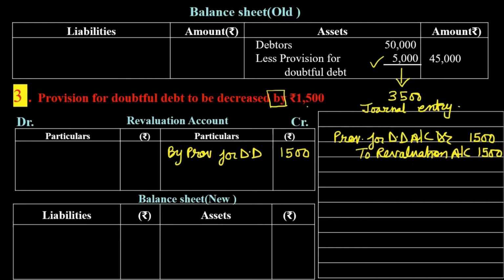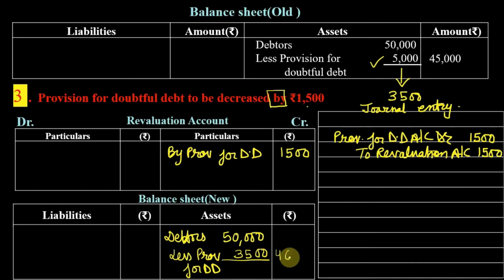Now let us see the effect on debtors in new balance sheet. So debtors are 50,000 less provision for doubtful debt. So can you tell me how much is the provision now? Since it has decreased by 1,500, so now provision is 3,500. So the figure which we are going to write outside is 46,500.